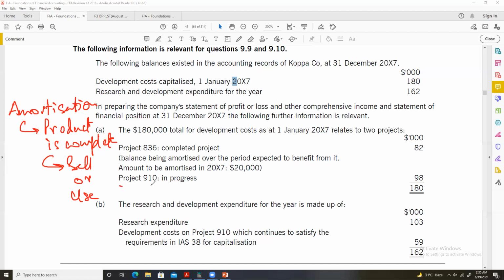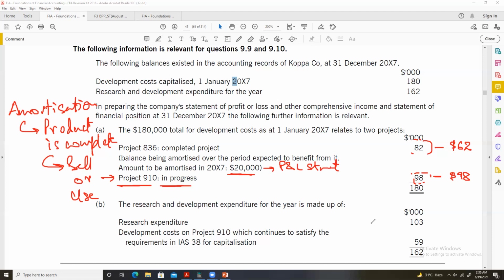Now, here, project 910 is in progress, so no amortization will be charged on this project. So the company has already spent $98,000. So this 98,000 will also be capitalized as an intangible asset. Now, out of these 82, only $62,000 will be capitalized. This 20,000 will be expensed out in the profit and loss statement.